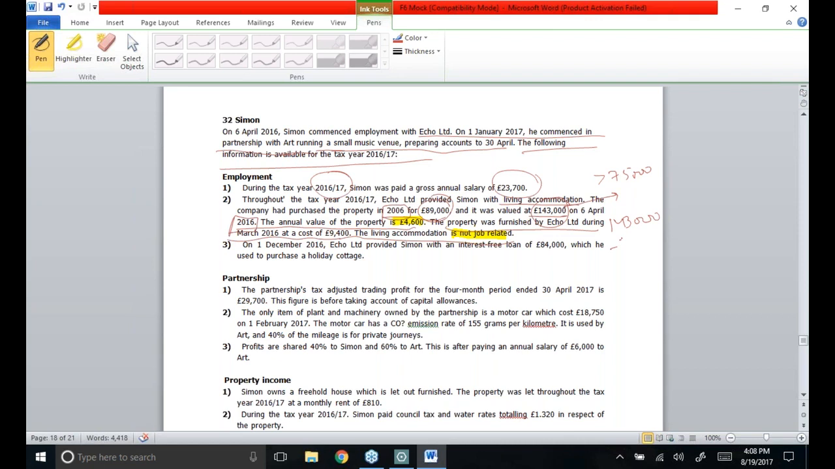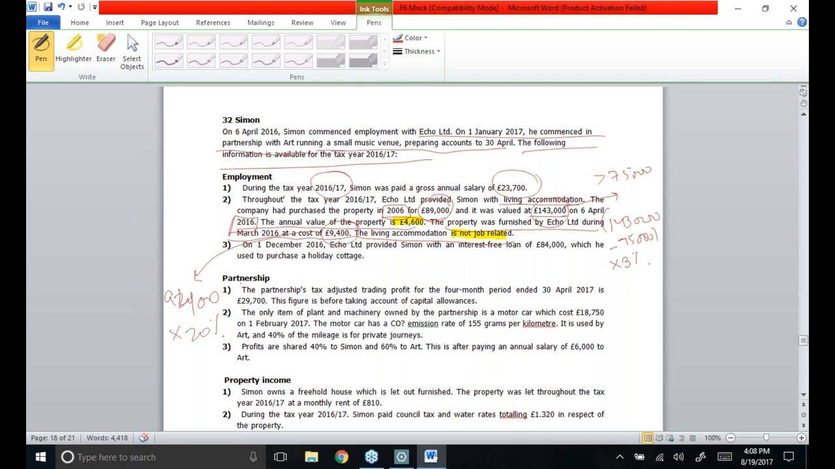143,000 is more than 75,000 pounds. So additional benefit is going to be generated at the rate of 3%. Considering the furniture is also provided, the use of asset rule has to be applied by taking 20% of this value: 9,400 being the market value of the furniture when first provided to the employee, into 20%.